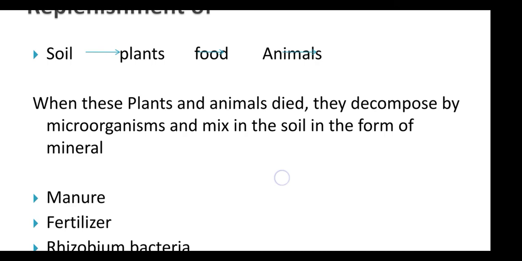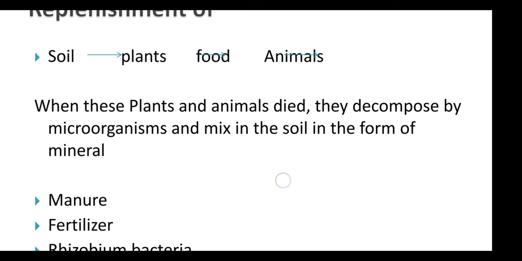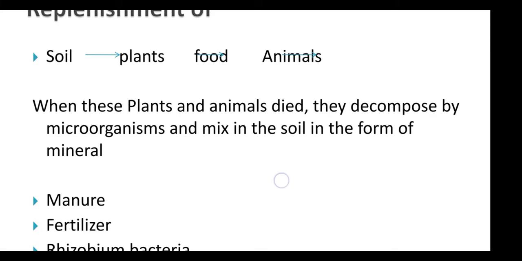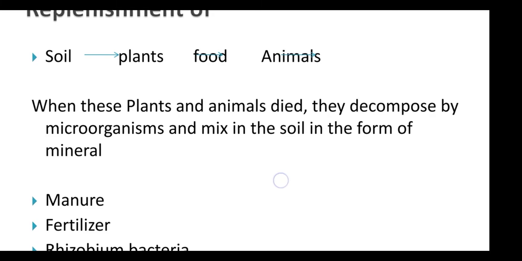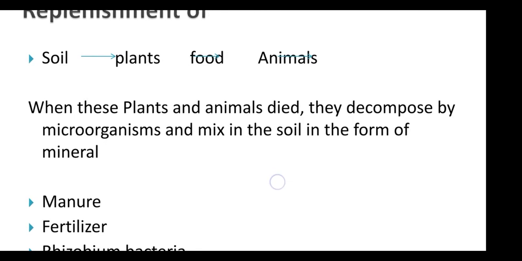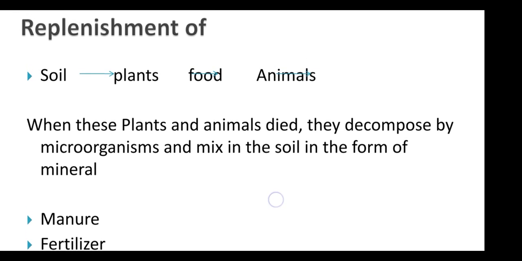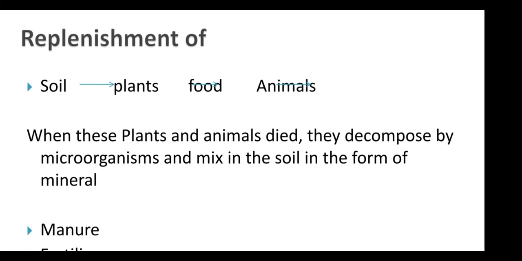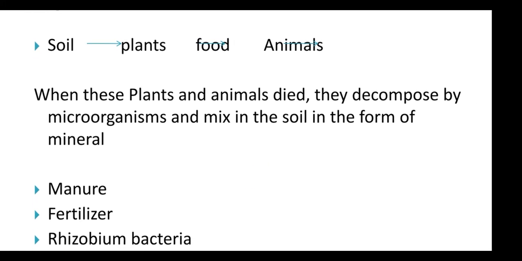They decompose the dead bodies of plants and animals into minerals and mix them in the soil. So again the minerals are getting back into the soil.